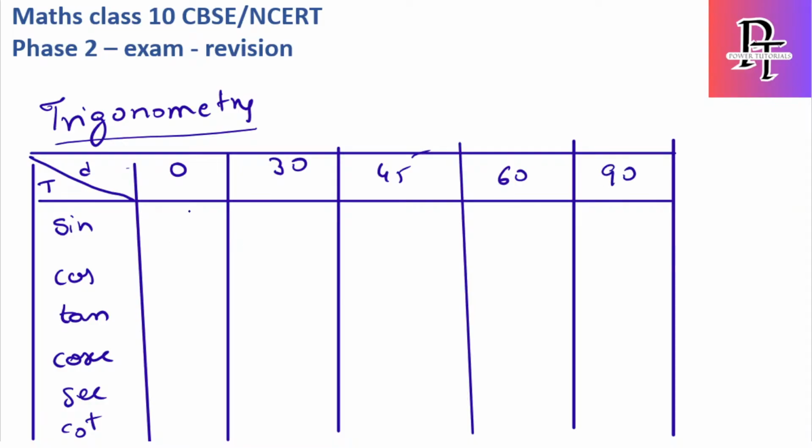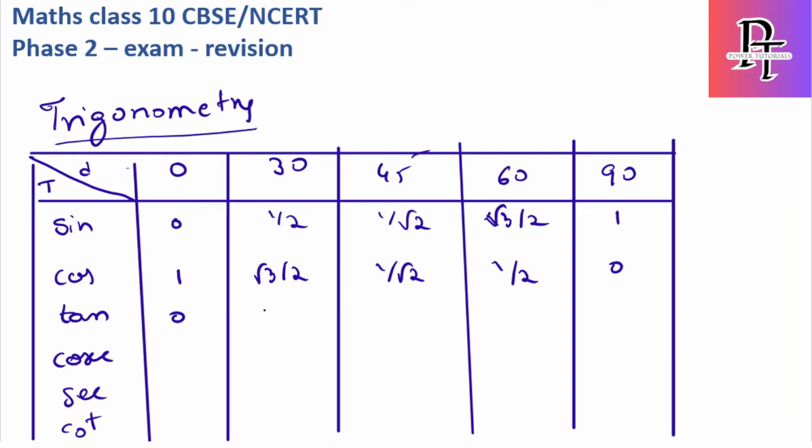So what is sin 0? Sin 0 is 0, sin 30 is 1 by 2, sin 45 is 1 by root 2, sin 60 is root 3 by 2, and sin 90 is 1. Cos is just the opposite of sin. So cos 0 is 1, cos 30 is root 3 by 2, cos 45 is again the same, 1 by root 2, cos 60 is 1 by 2 and cos 90 is 0.